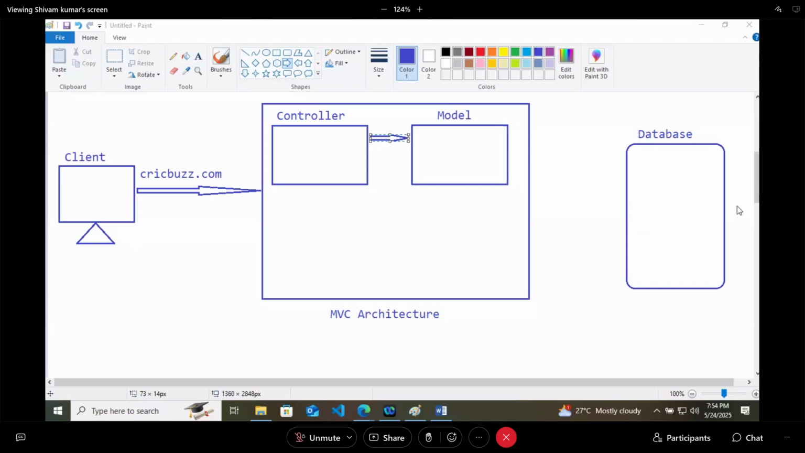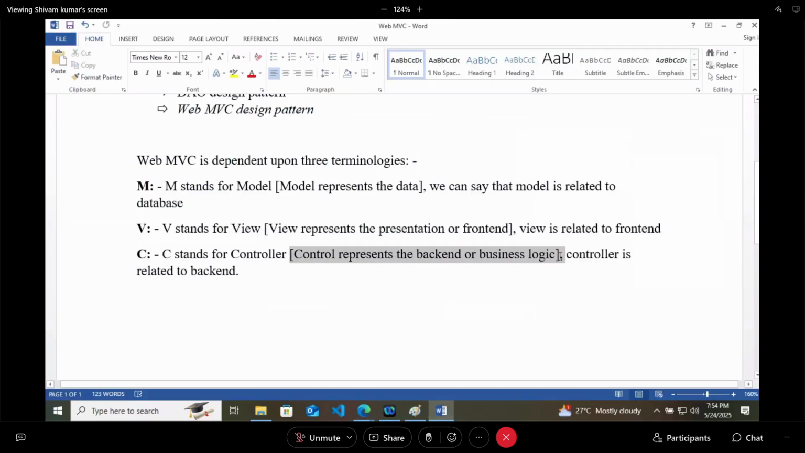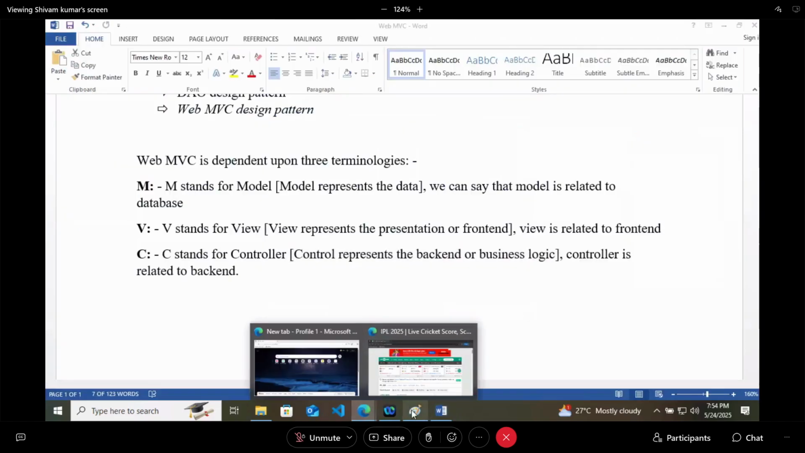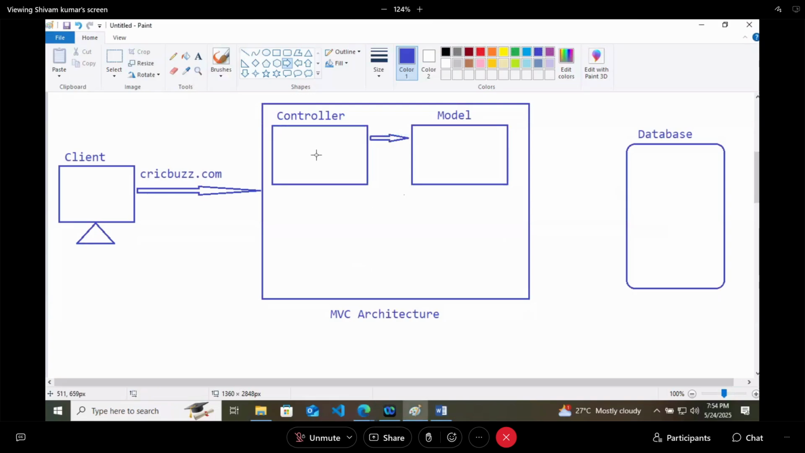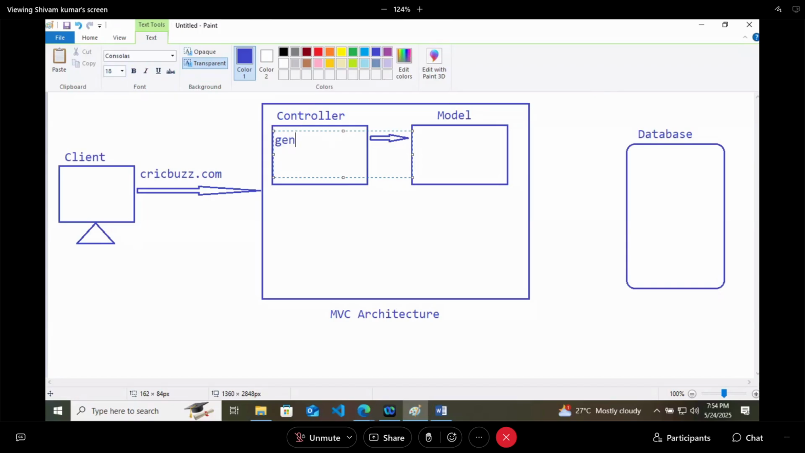What is the controller? In most of the cases, it will be your Java class. The controller will generally be a Java class, which will be controlling the backend logic. Controller means backend. And which programming language are you studying for backend? Java simply.